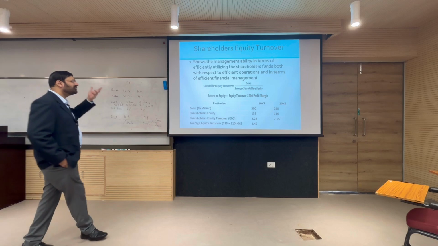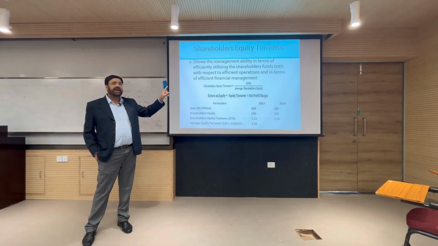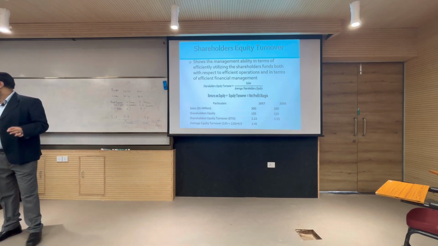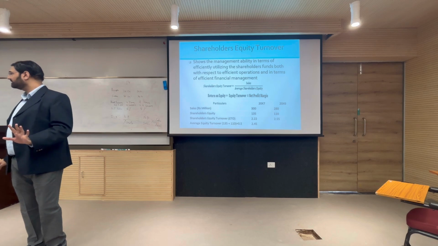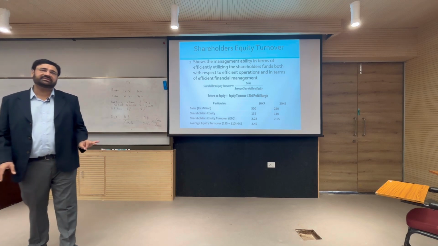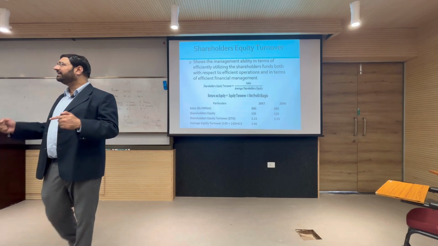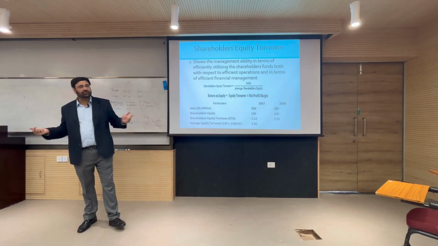This ratio is not a good ratio, but accountants make it, because assets, if you remember, can be financed either through debt or through equity, and how you generate sales is linked to assets and not to equity.